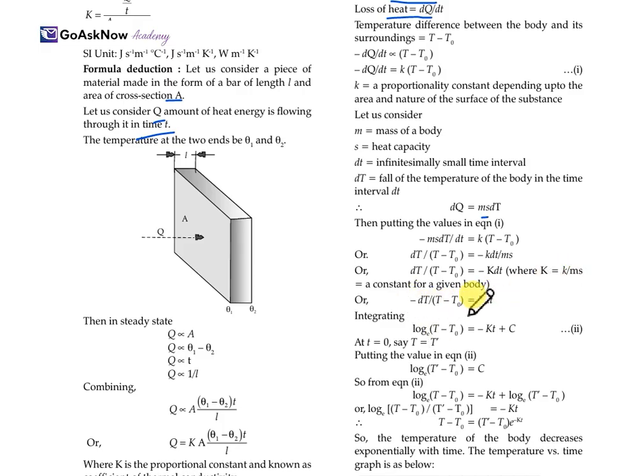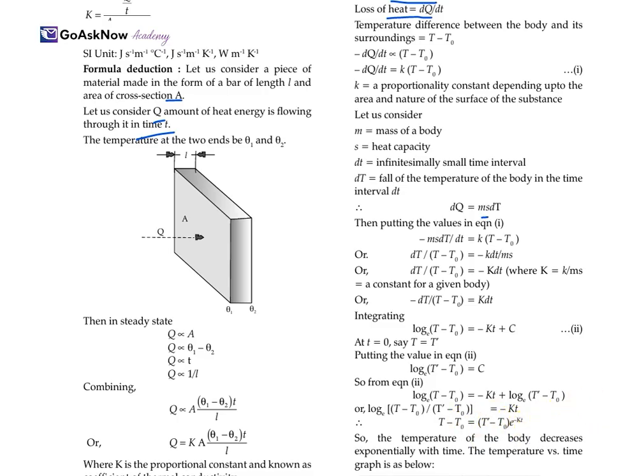So minus k dt. When we integrate it, for t = 0 and t = t', we get log_e (T' − T0) = C. So from this equation number 2, we get log_e (T − T0) = −kt + log_e (T' − T0). So here we get T − T0 = (T' − T0) e^(−kt).